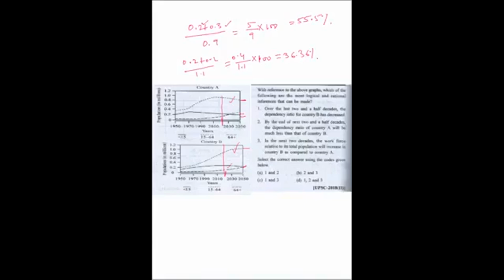We cannot say anything about this. First thing, data is not available for that. Another, if we see the trend, then also for A, so we cannot say anything about this. In the next 2 decades, the workforce relative to its total population will increase in country B as compared to country A. Next 2 decades means 2070. And as the trend is showing, it may be more in B in comparison to country A. This we can say with the help of the trend. So 1 and 3 are correct. So C is the answer.